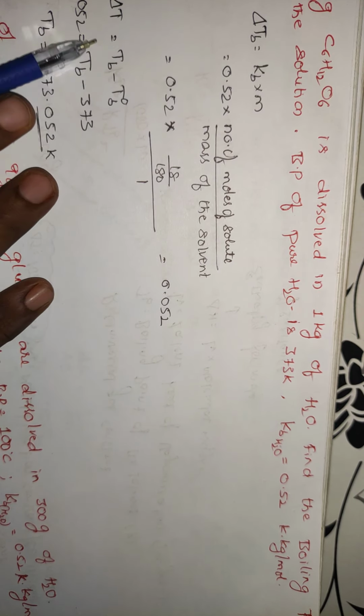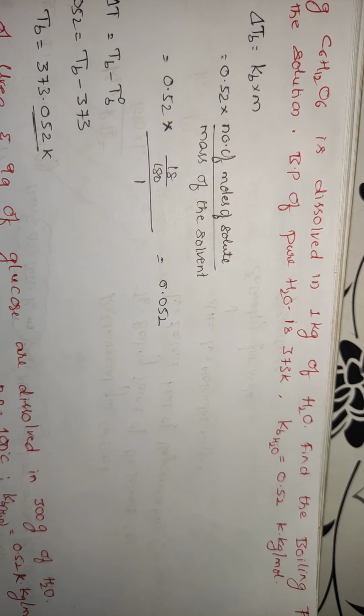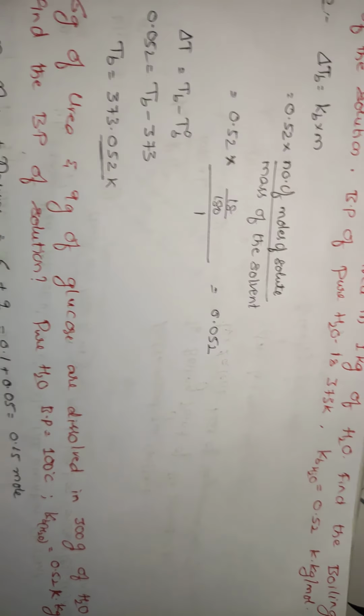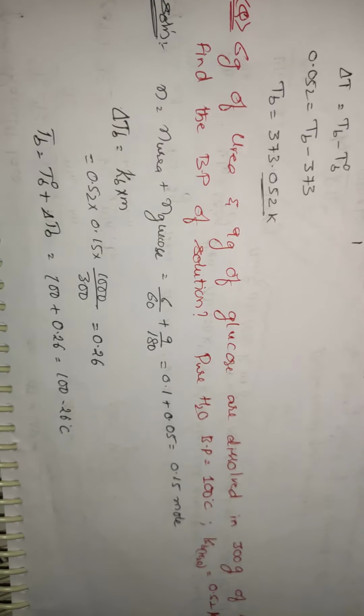So delta Tb, you know that is Tb minus T naught b, the pure substance. How much you are having? 373. Delta T, how much you got? 0.052. Okay, then Tb will be equal to 373.052 Kelvin. Okay. Next question.